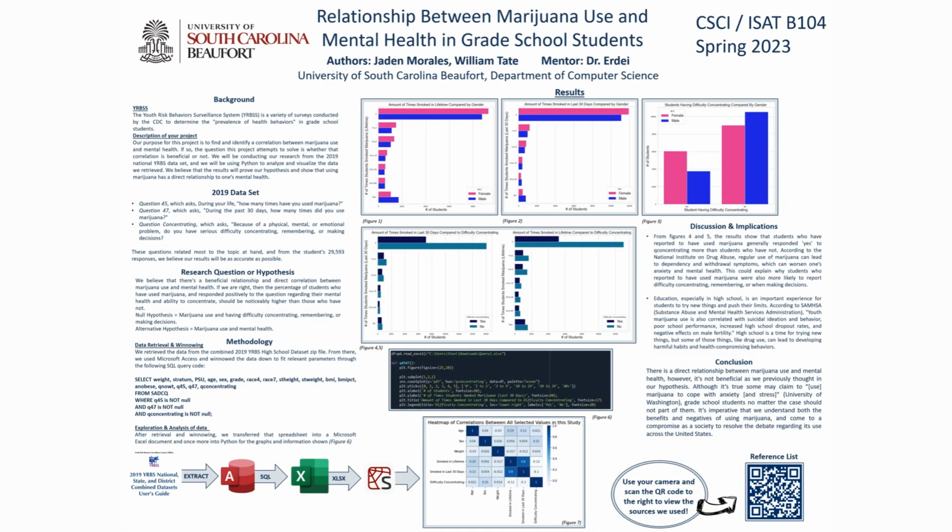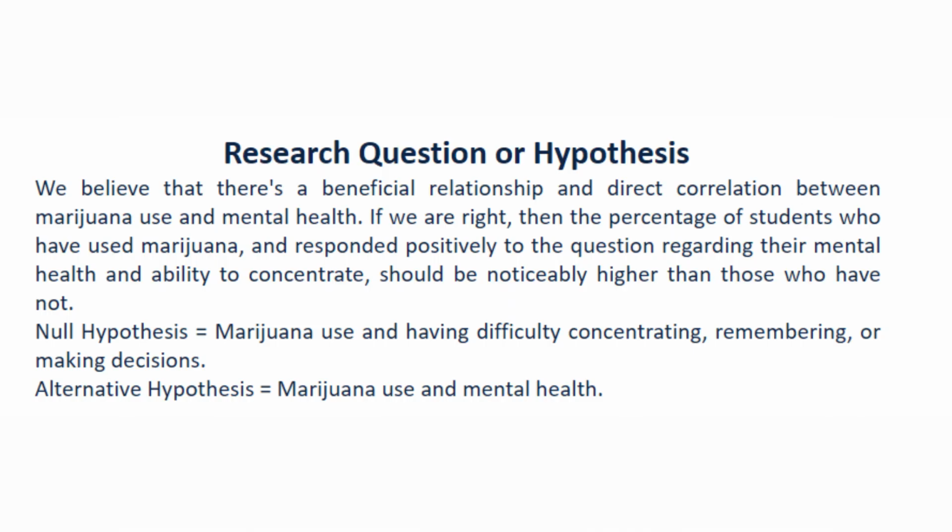Our hypothesis for this project is that students that use marijuana will not have difficulty concentrating. A null hypothesis is a hypothesis that includes variables which have little to no correlation with each other. Likewise, an alternative hypothesis is one that has variables which have high correlations to each other. Now, in our project, our null hypothesis was two factors: marijuana use and ability to concentrate.